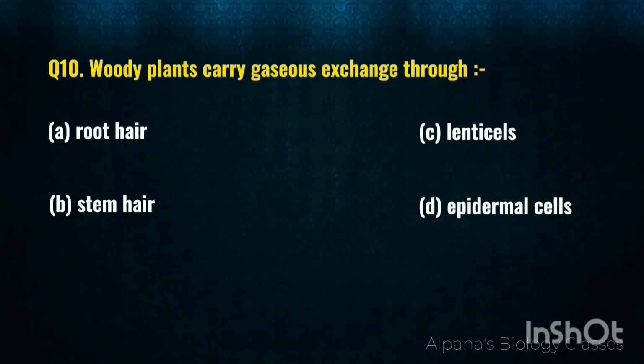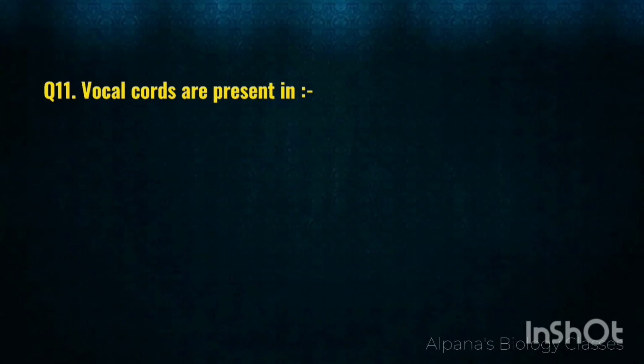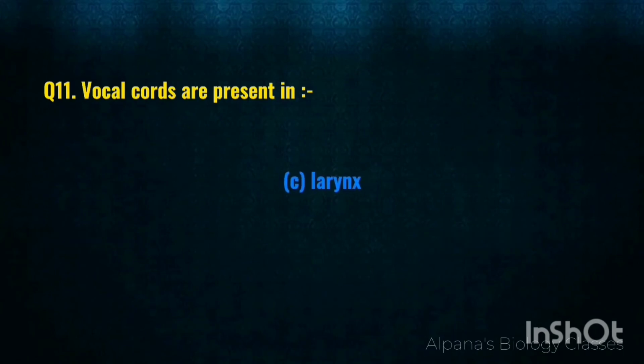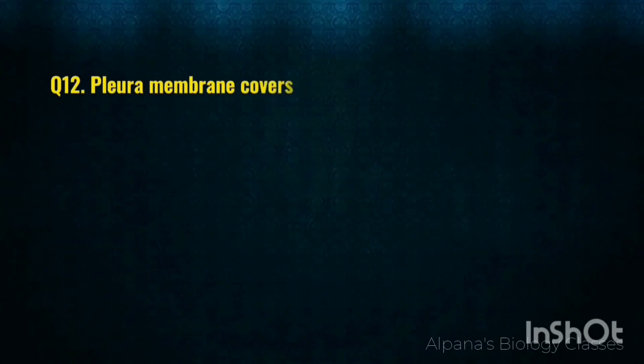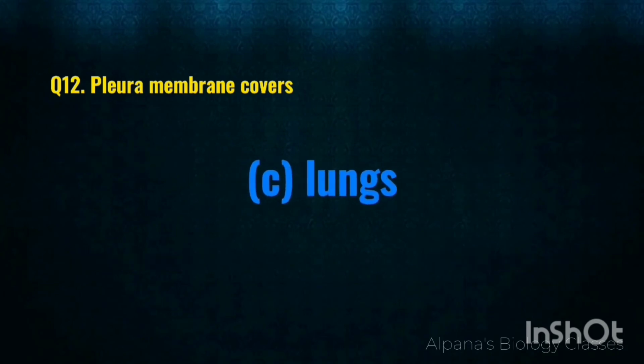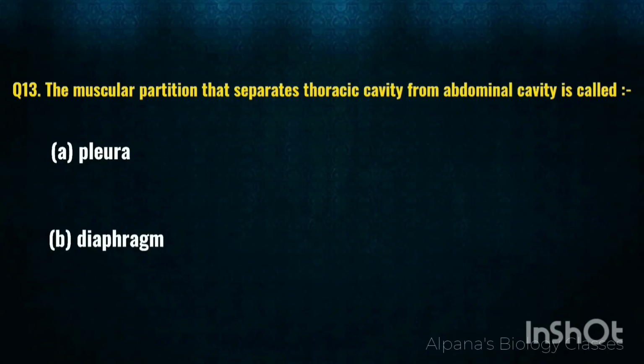The answer is C, lenticels. Vocal cords are present in glottis, pharynx, larynx or trachea. The answer is C, larynx. Pleural membrane covers the alveolar sac, thoracic cavity, lungs or nasal cavity. It's lungs. Next question. Muscular partition that separates the thoracic cavity from the abdominal cavity is called pleura, diaphragm, alveoli or pericardium.